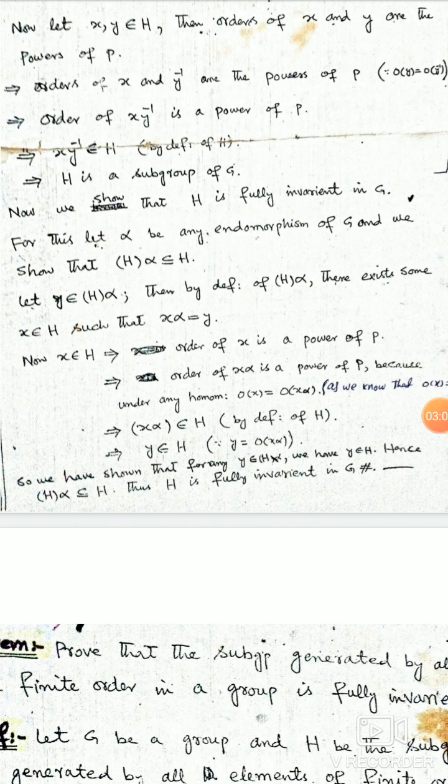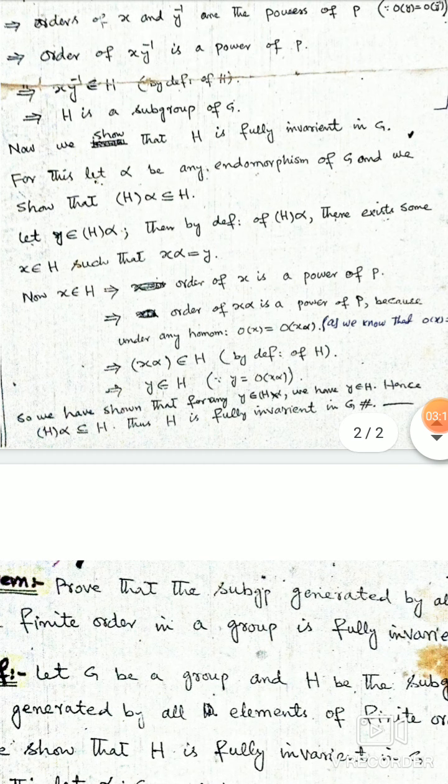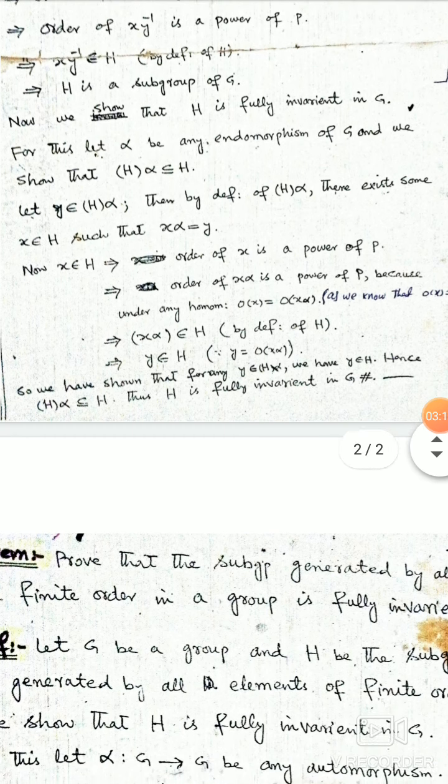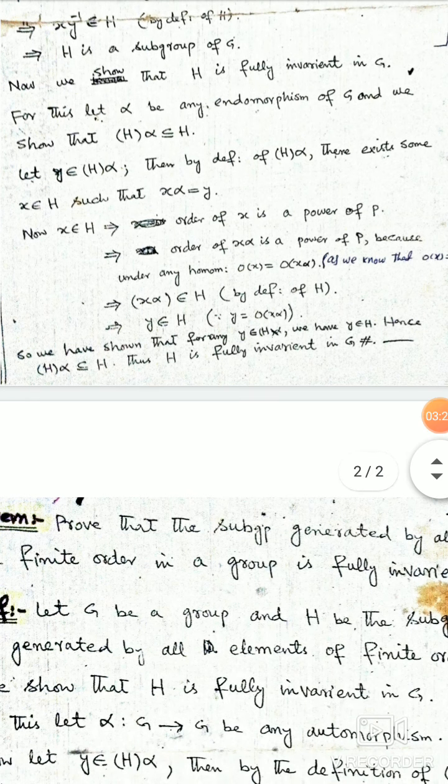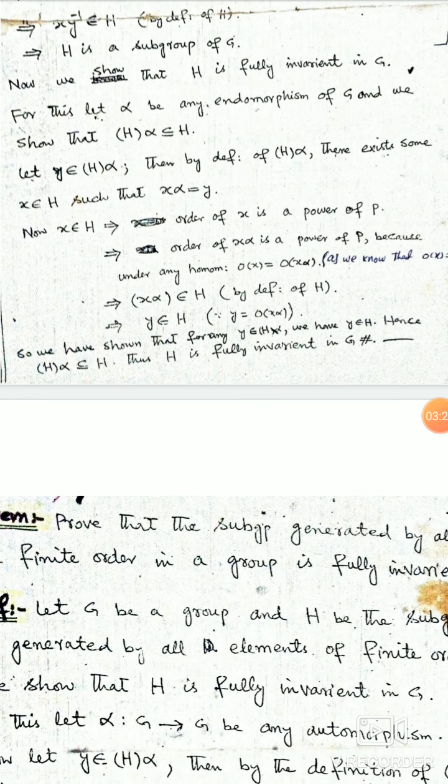Now we show that H is fully invariant in G. For this, let alpha be any endomorphism of G, and we will show that H under alpha is a subset of H. Let us take an element y belonging to H alpha. So by definition of H alpha, there exists some x belonging to H such that x under alpha is equal to y.